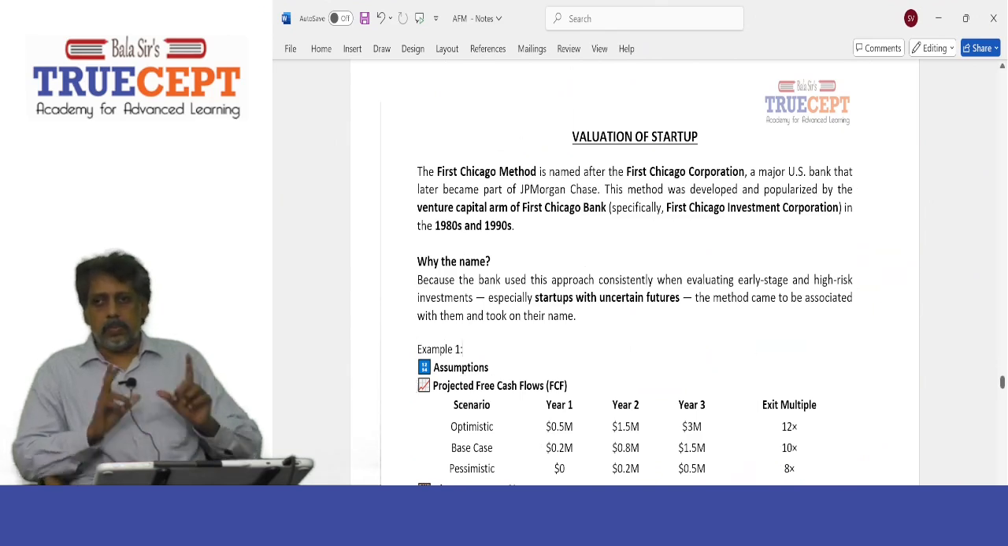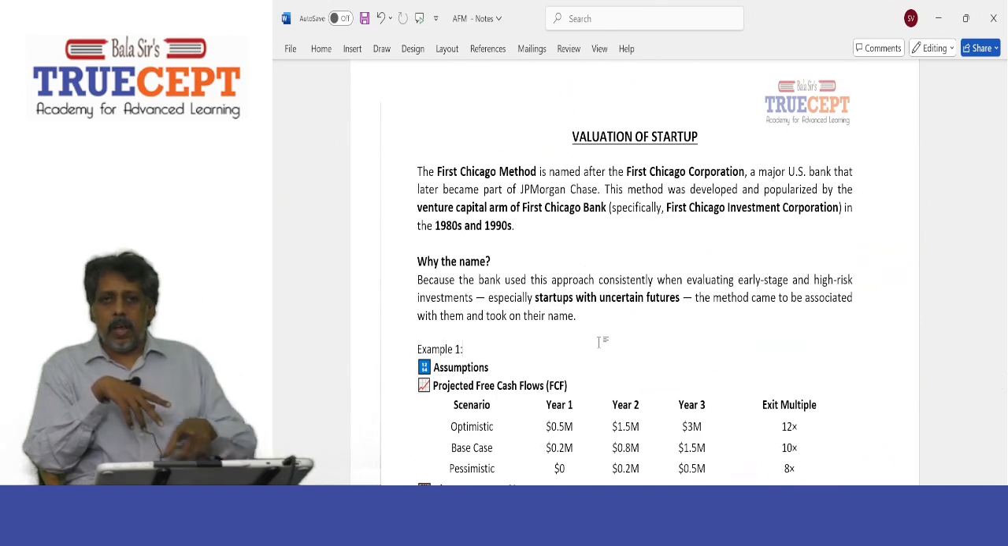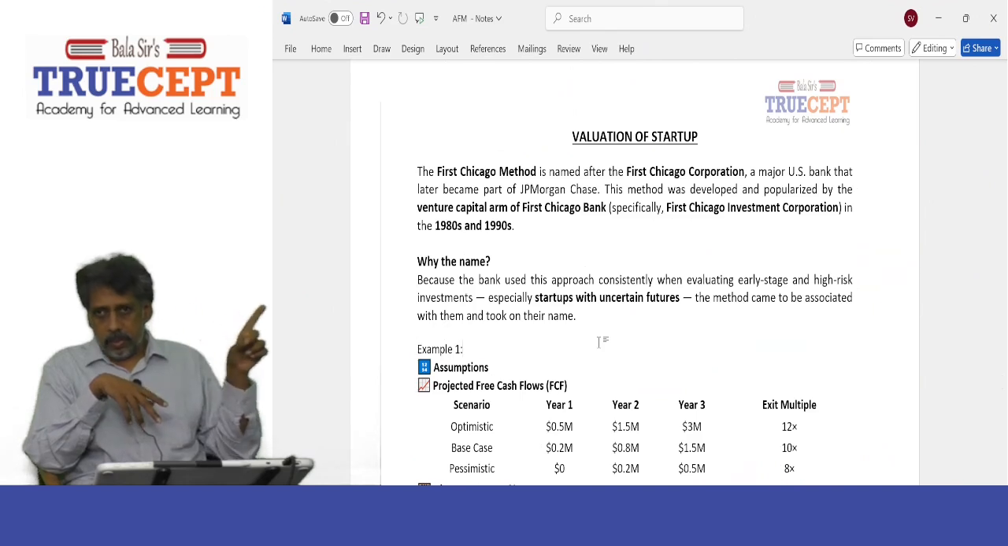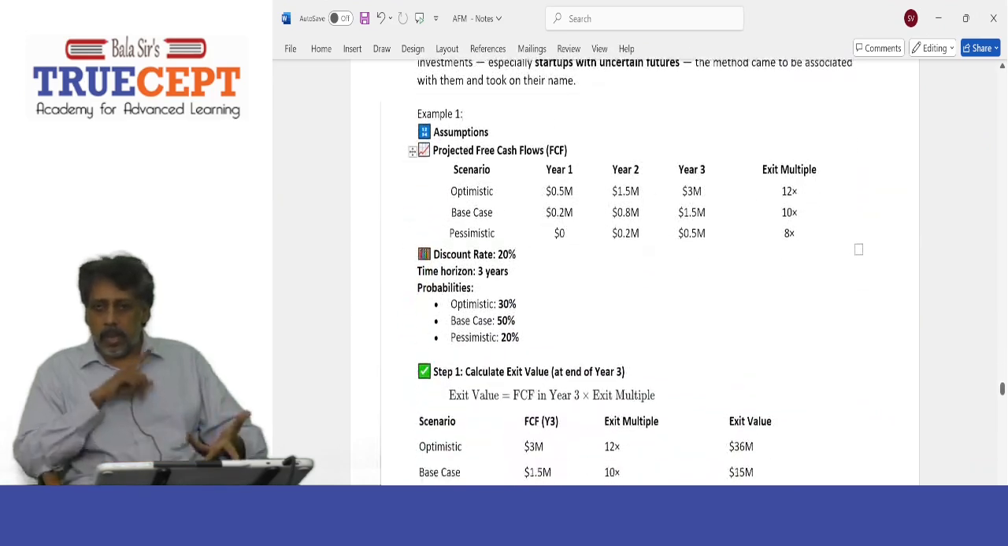Why the name? Because the bank used this approach consistently when evaluating early stage and high risk investments, especially startups with uncertain futures. The method came to be associated with them and took on their name. Is that fine? And that is the reason this method of valuation is known as the First Chicago method. And this example is in your model test paper 9. Let's go ahead and take on this example.